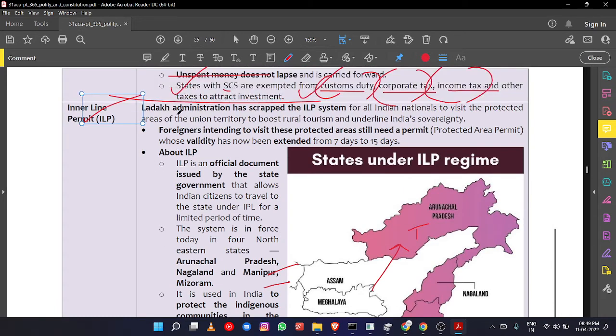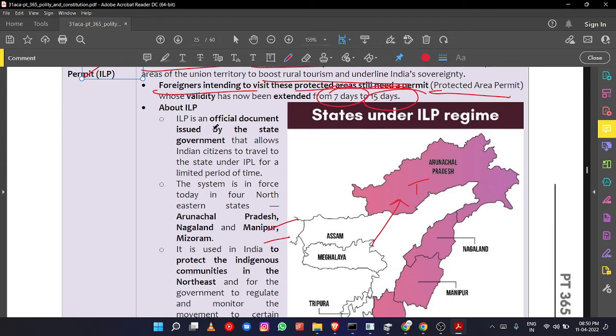Okay, so why is it in news? Ladakh area is there, no? So Ladakh area has scrapped this inner line permit system, so Indian nationals can visit the protected areas of the Union Territory and boost rural tourism. In order to allow everyone to enter this Ladakh area, the Ladakh administration has simply scrapped this inner line permit system. But foreigners, if they want to visit these protected areas, they still need a permit, that is the protected area permit, whose validity is now extended from 7 days to 15 days.